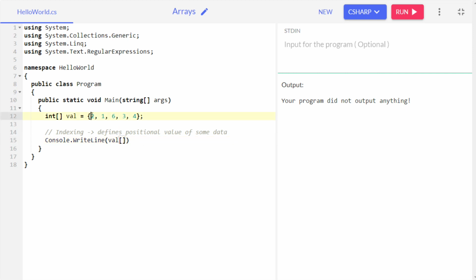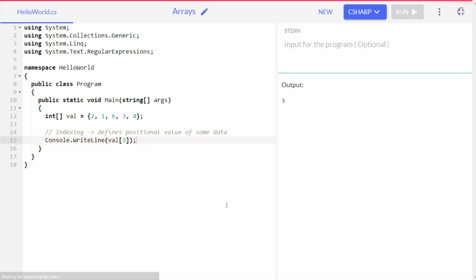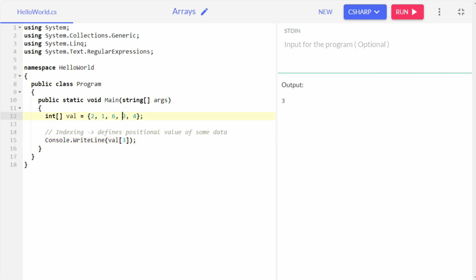So as it is starting from 0, 0, 1, 2, 3, all right. So this is in the third position. So what I'm going to do is write 3 in here, and let's see if it works. Yeah, we got it, right? We definitely got it, because the positional value of 3 is 3, right?